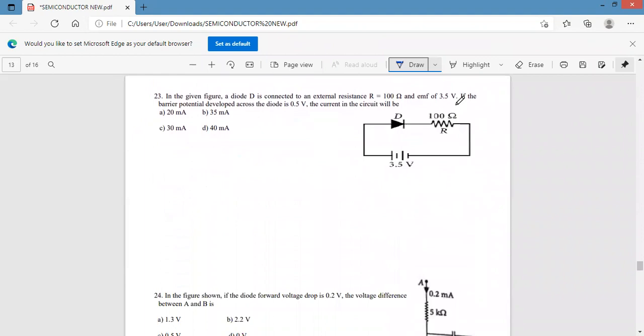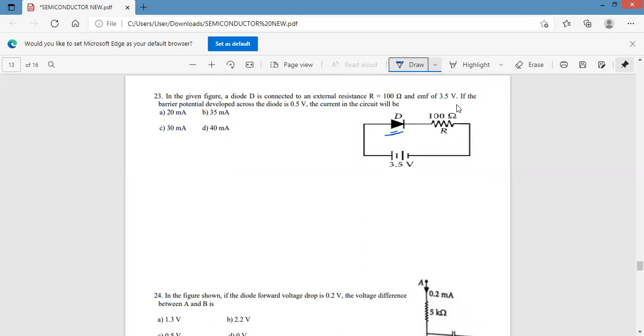Next, 23rd. In the given figure, the diode D is connected to an external resistance of 100 ohm and an EMF of 3.5 volt. If the barrier potential developed across the diode is 0.5, the current in the circuit will be?